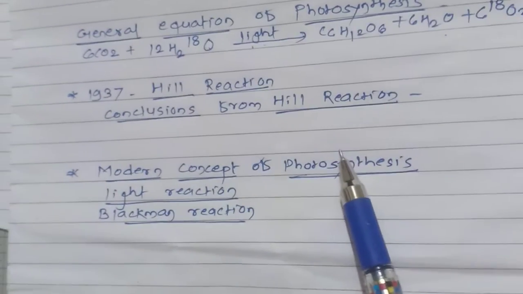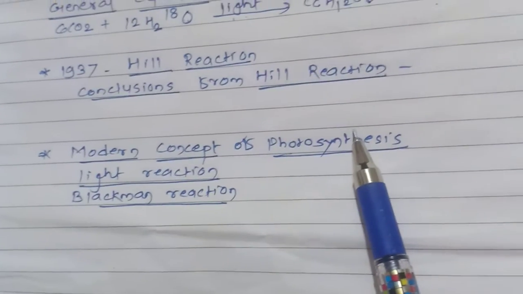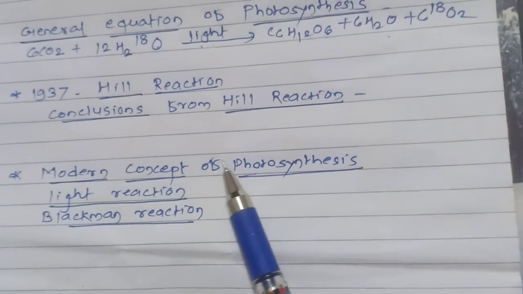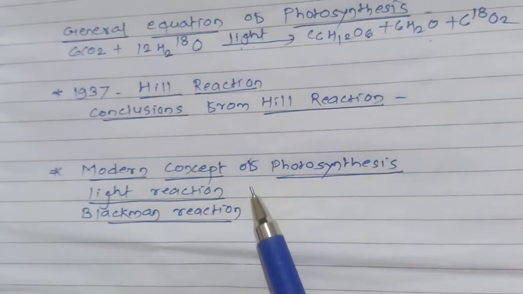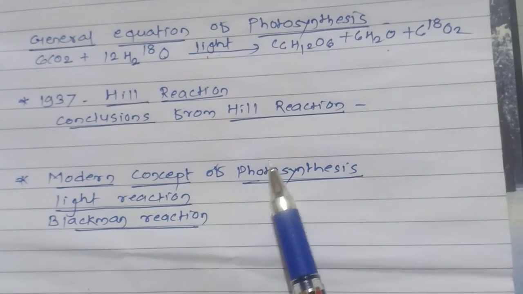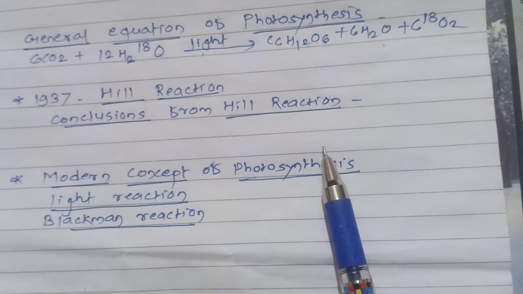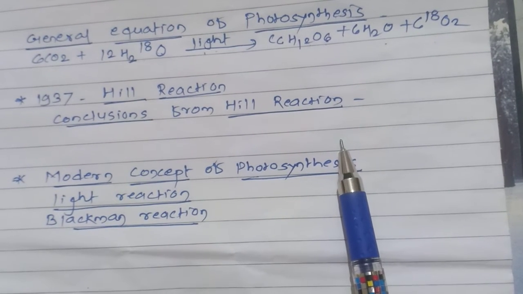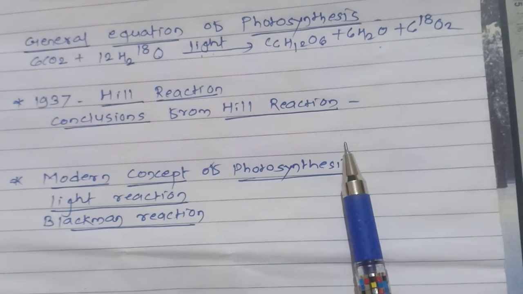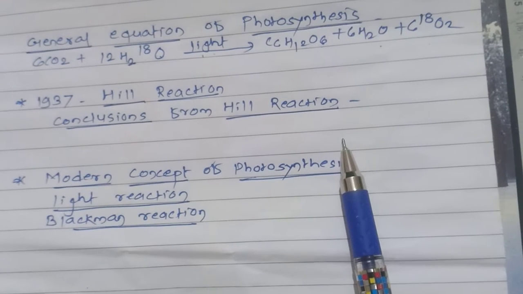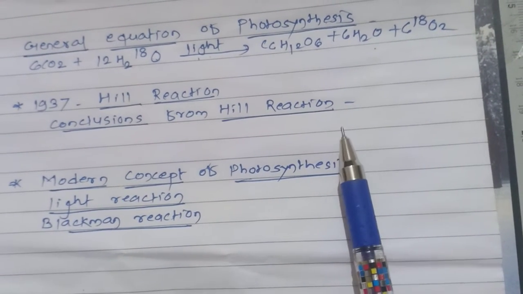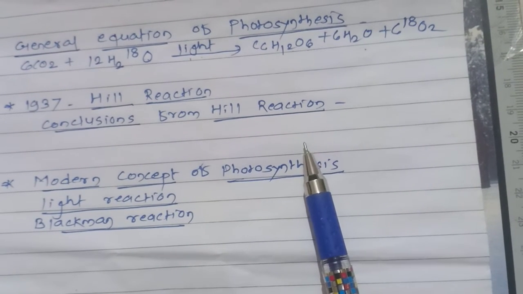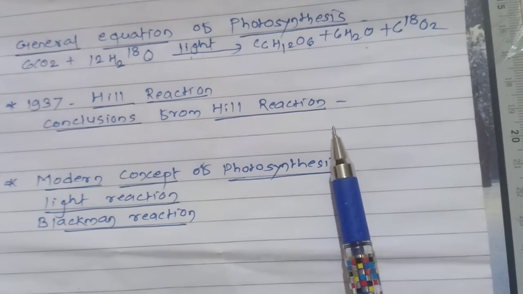After that, the modern concept of photosynthesis, अत्याधुनिक सिद्धांत काय सांगतो. So photosynthesis has a light and a dark reaction, the Blackman reaction. It is an alternate series of oxidation and reduction reactions. You know that oxidation means utilization of oxygen and reduction means utilization of hydrogen ions, in which water is oxidized and carbon dioxide is reduced. ह्याच्यामध्ये पाण्याचं ऑक्सिडीकरण होतं आणि कार्बन डायऑक्साईडचं क्षपण होतं.